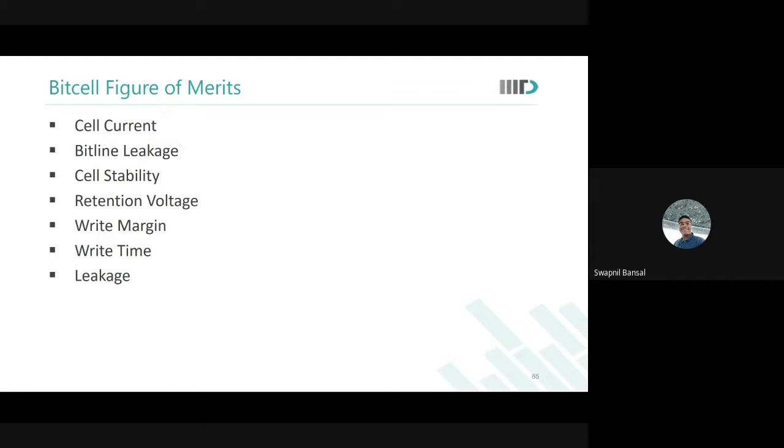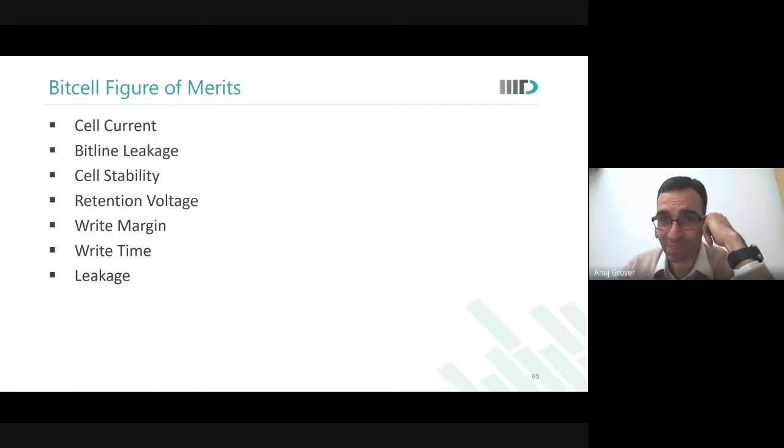So just a point to add, I just forgot to add one point. Bitline leakage would only be through the pass gate, as we had studied, and cell leakage would be through all the 6 transistors. Yes sir, that's the difference. Yeah, not all the 6 actually, the remaining 4, because the other 2 transistors would be on.